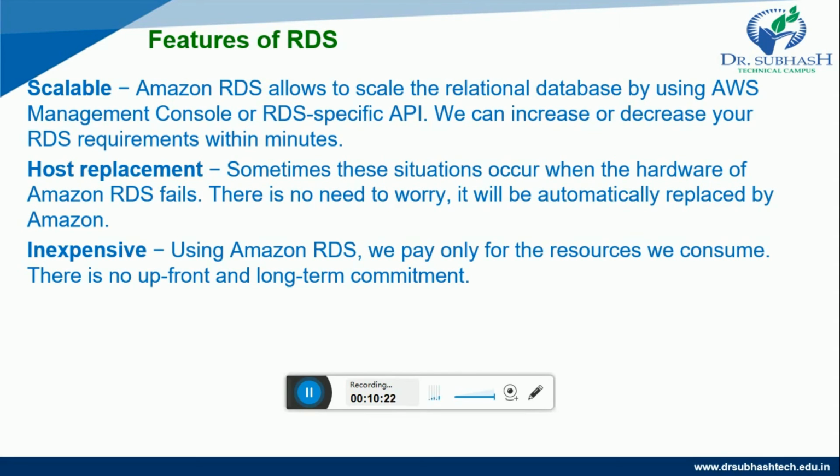The second feature is host replacement. Sometimes situations occur when the hardware of Amazon RDS fails. There is no need to worry, it will be automatically replaced by Amazon. So this is host replacement. And the third feature is that it is inexpensive. Using Amazon RDS, we pay only for the resources which we consume. There is no upfront or long-term commitment for that. So this is the third feature, that the RDS service is inexpensive.